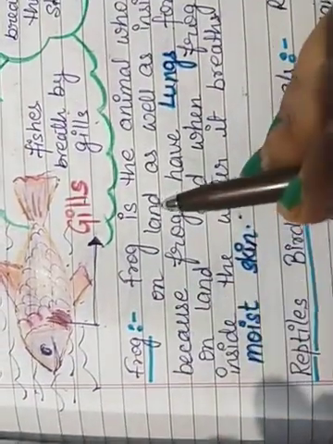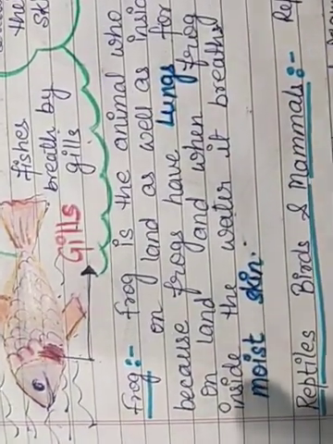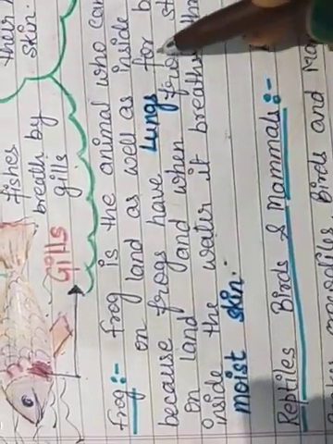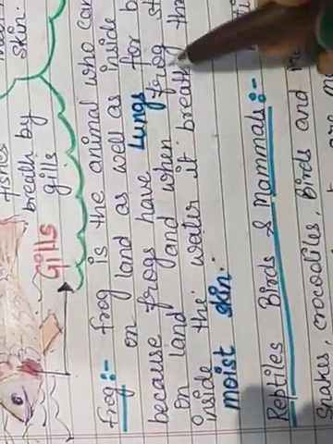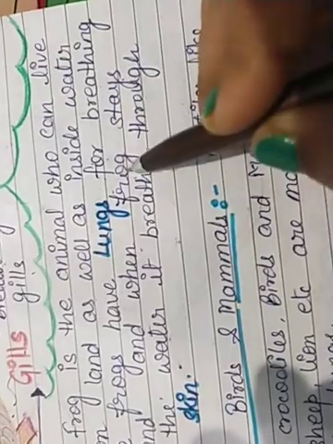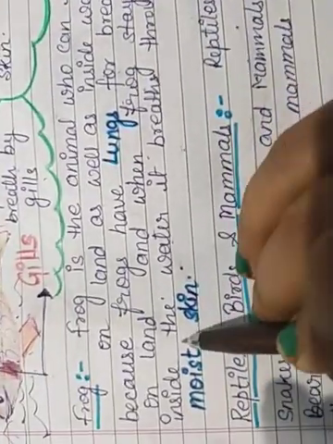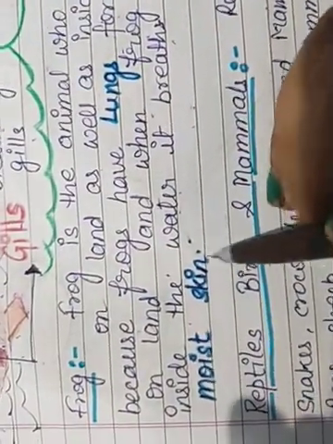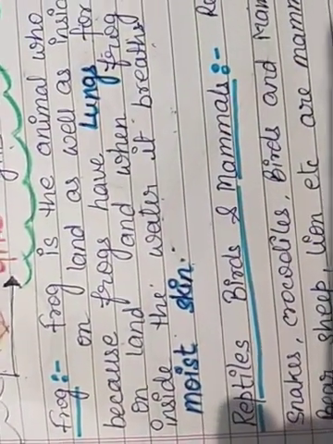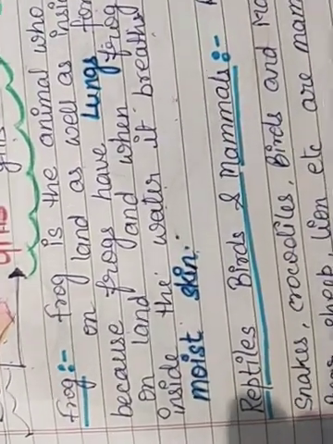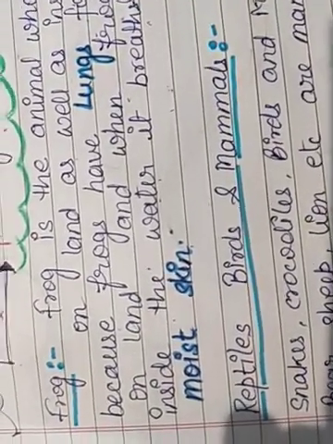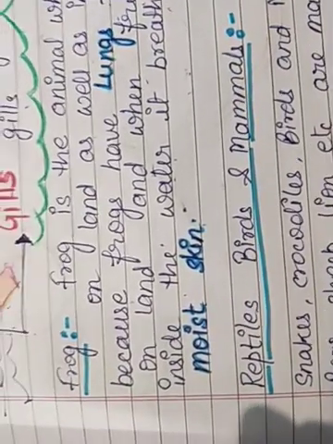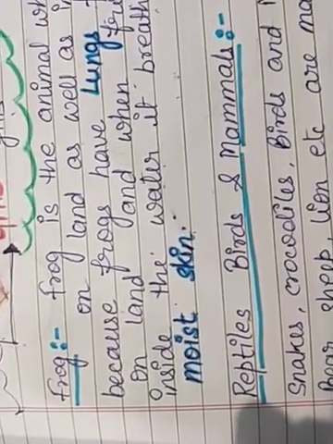Similarly, the frog lives on the land as well as inside the water, because the frog has lungs for breathing on land, and when the frog stays or moves inside the water, it breathes through the moist skin. Moist skin means through the skin. The skin of the frog is very sticky and moist, so they can easily breathe by the skin when the frog lives inside the water.